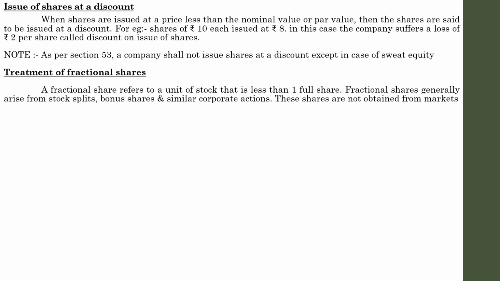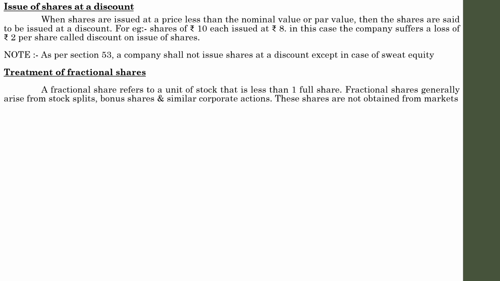You need not worry about this mathematical concept. Just understand that these two situations create fractions. From the examination and syllabus point of view, you need not worry about how these fractions are created. You will be given a situation where fractions come, and then how you are going to deal with the fraction is very simple. I am just explaining how fraction situations come, because until now we have learned that 1000 shares are issued for this much amount, 10,000 shares are issued for this much amount, and then how is the company going to issue shares for fractions?